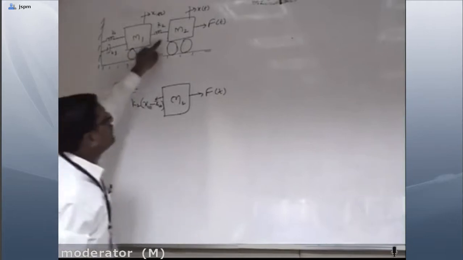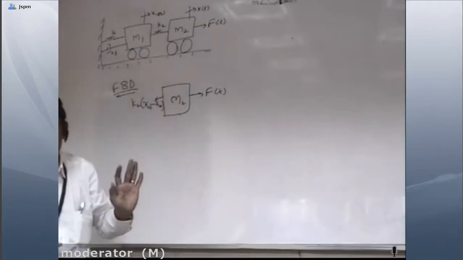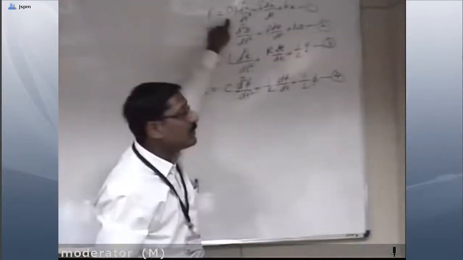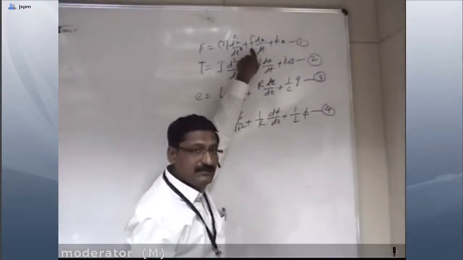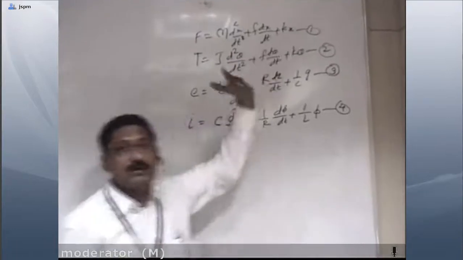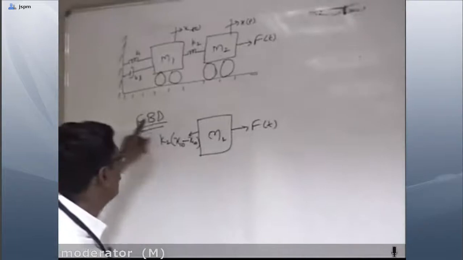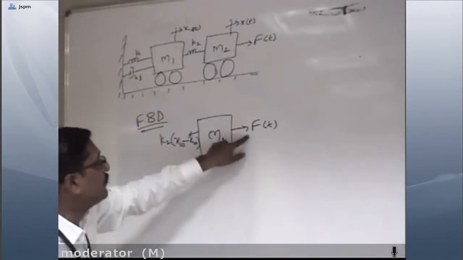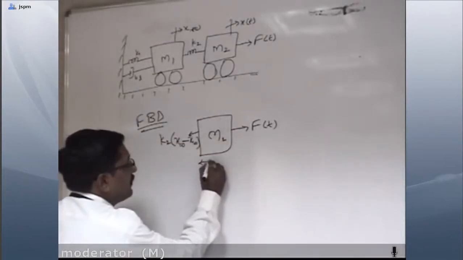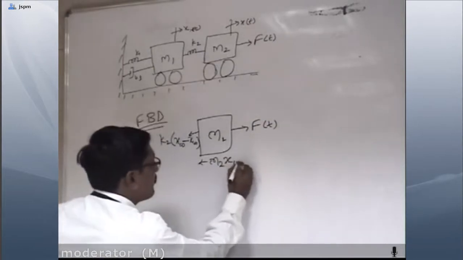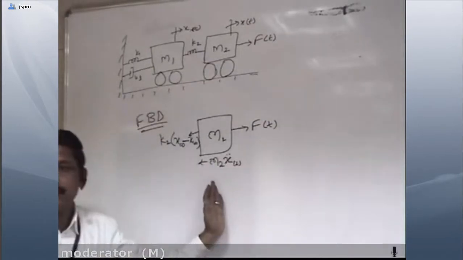What other force? Its self mass. Whatever elements are present, the self mass, then the damper if present, and the spring if there. Here the damper is absent, so we have the spring K, the applied force F, and self mass M2 x of t double dot, that is mass into acceleration.